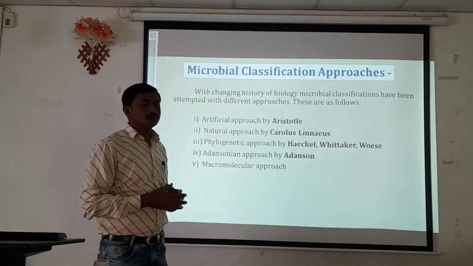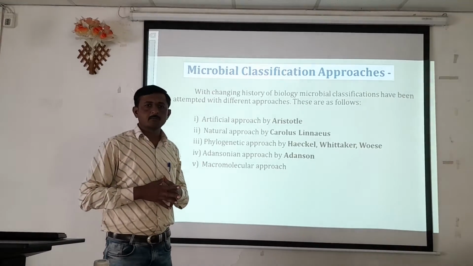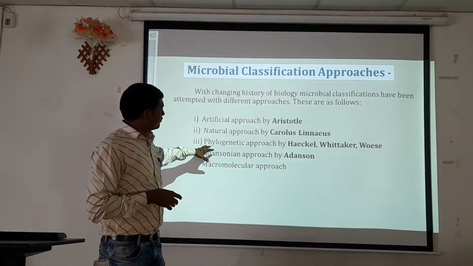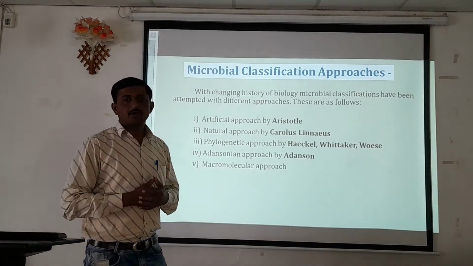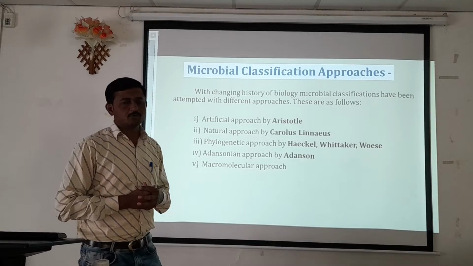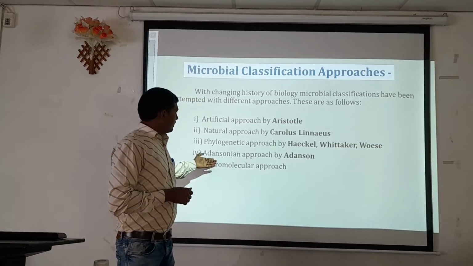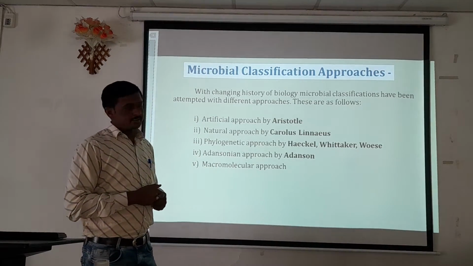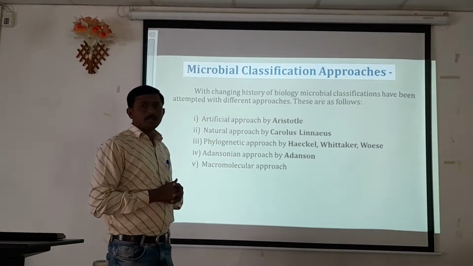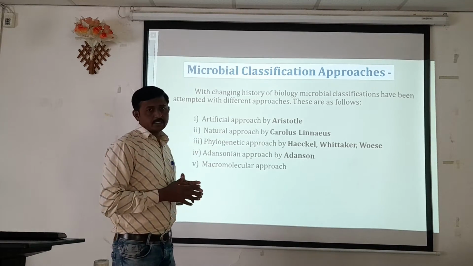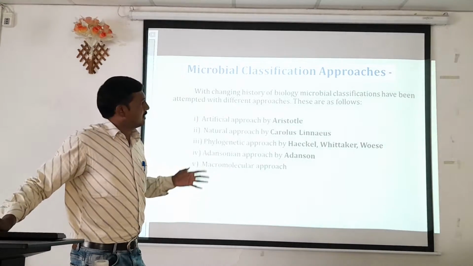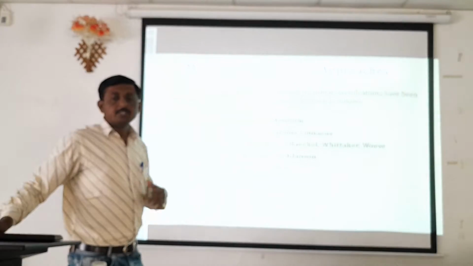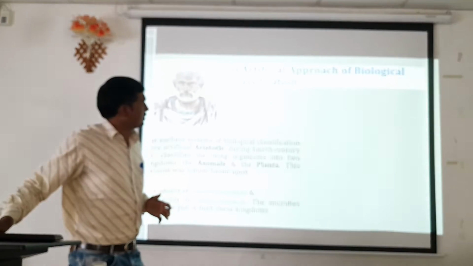We have taken very important efforts so that recently we classify or identify these microorganisms with the help of the phylogenetic approach. There are also the Adansonian approach by Adanson and the macromolecular approach. So these are the different aspects by which we categorize different living systems with respect to classification and nomenclature of these organisms.